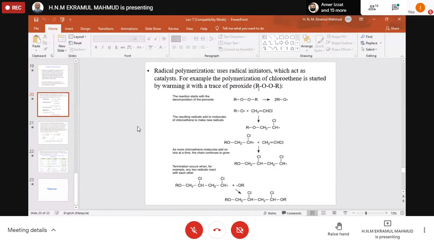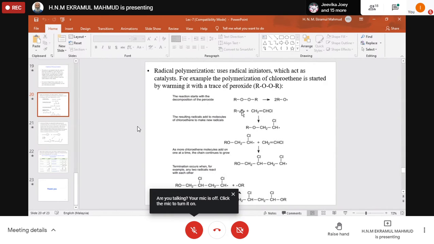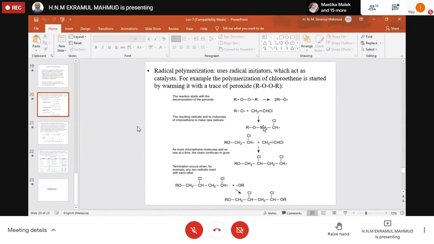For example, the polymerization of chloroethene is started by warming it with a trace of peroxide. So this peroxide is the initiator. It will produce free radicals, and once a free radical is generated, it will hit the monomer. Your monomer is CH2=CHCl, that is chloroethene. So when it is attacked by this free radical, it will start propagating, the double bond is broken, and it generates another free radical on this monomer, right?